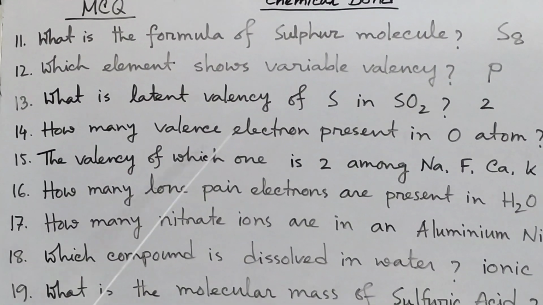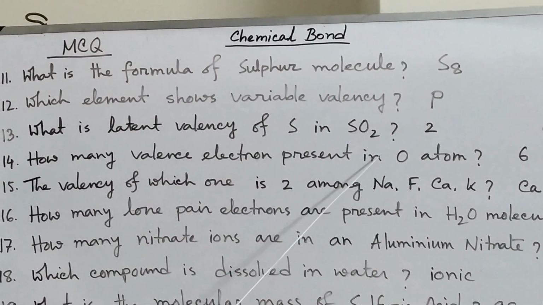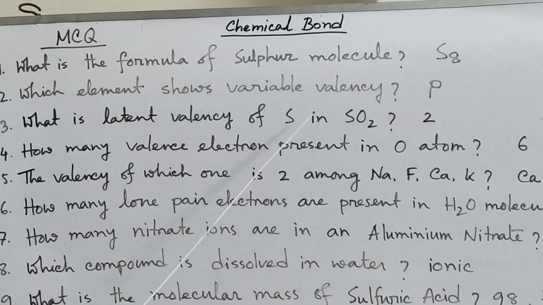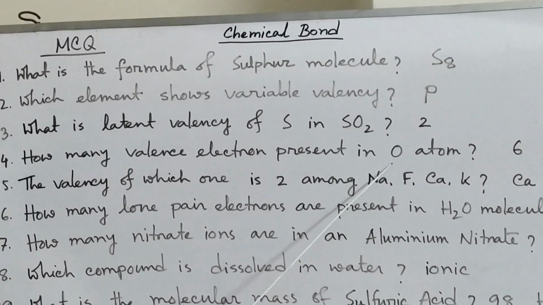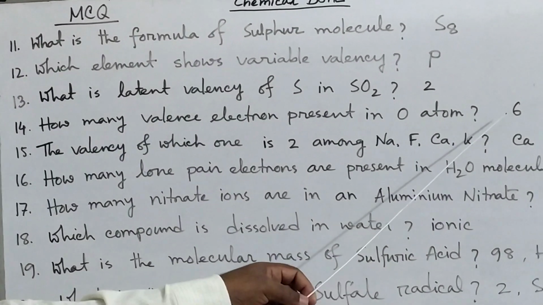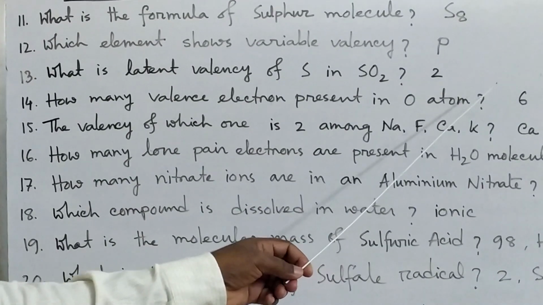Now how many valence electrons are present in an oxygen atom? Valence electrons are the electrons that remain in the outermost energy level. So the outermost energy level of oxygen contains 6 electrons. So the valence electron of oxygen is 6.